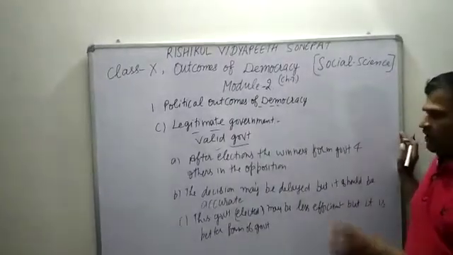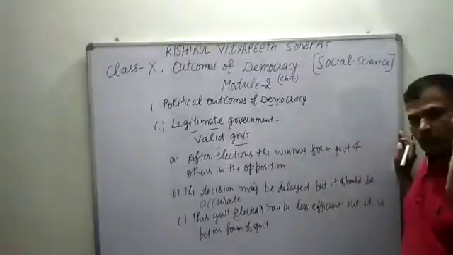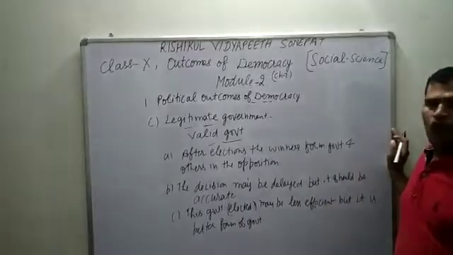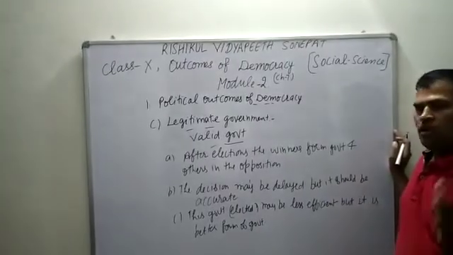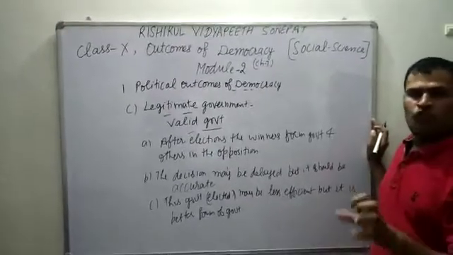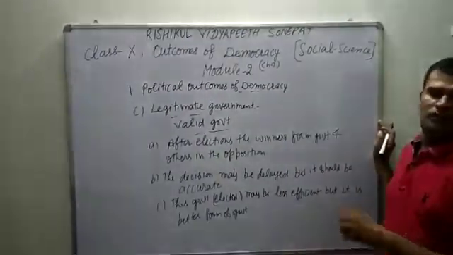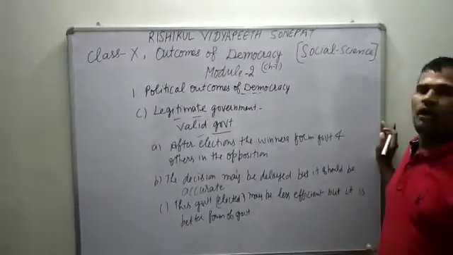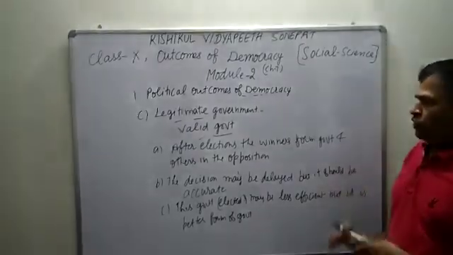So we may say that this democratic form of government includes the accountability of the government, responsibility, as well as legitimacy, and it works according to the constitution. Okay.